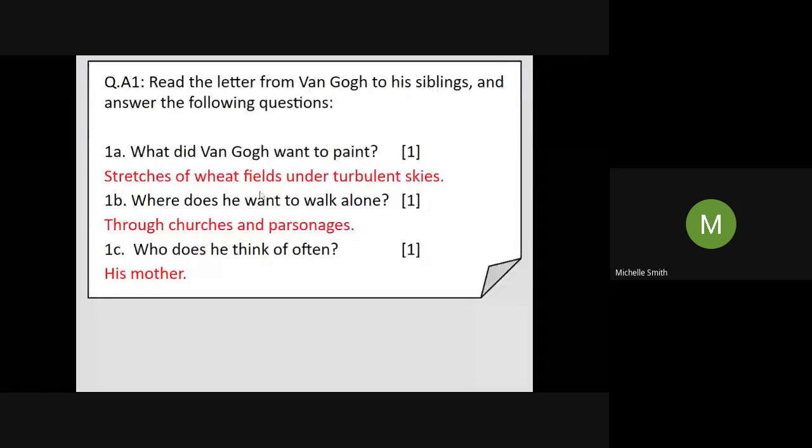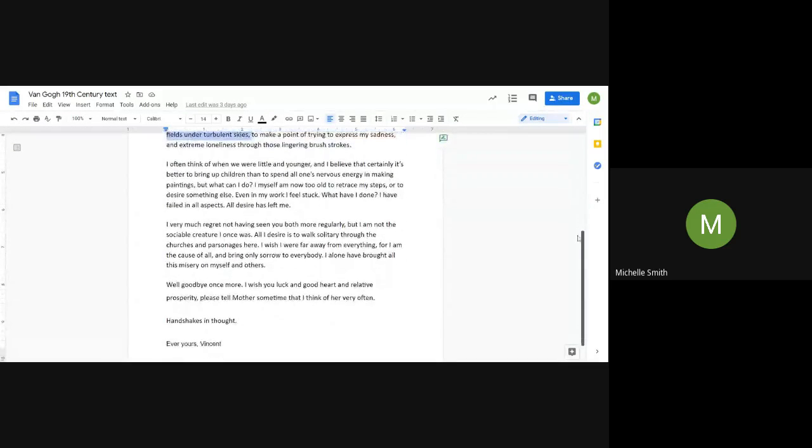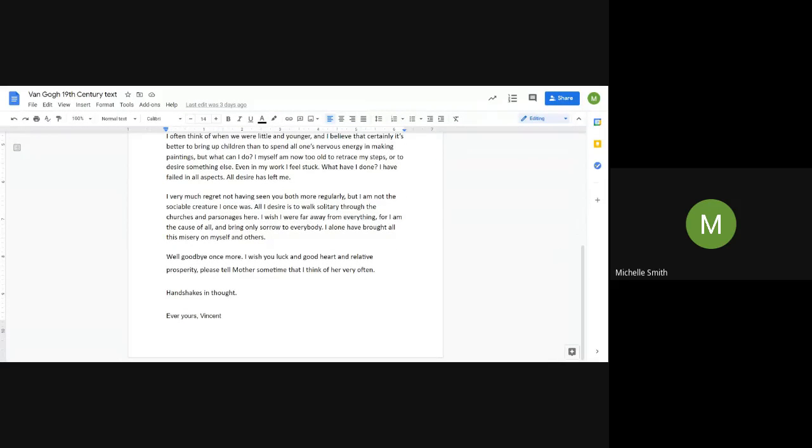Okay, the next question. Where does he want to walk alone? Through churches and parsonages. Okay, so this was towards the end. I remember this. He says he's not very sociable anymore. Yeah. So he says, all I desire is to walk solitary through the churches and the parsonages here.